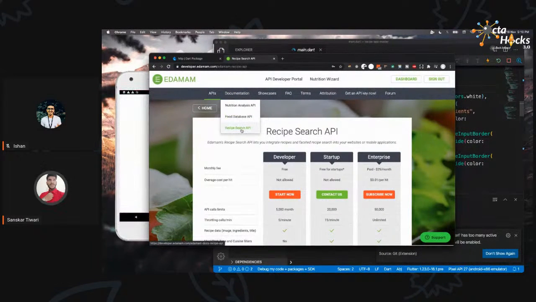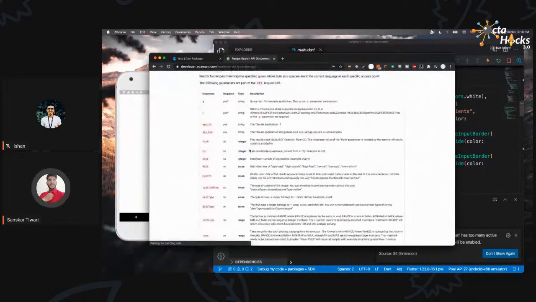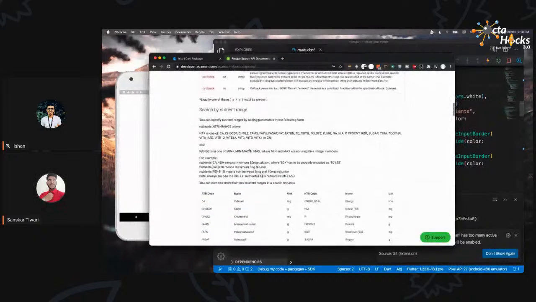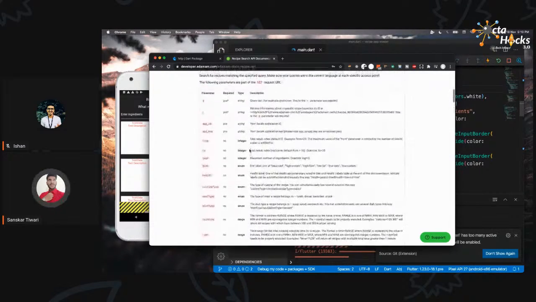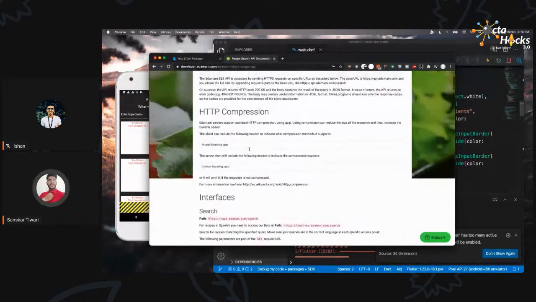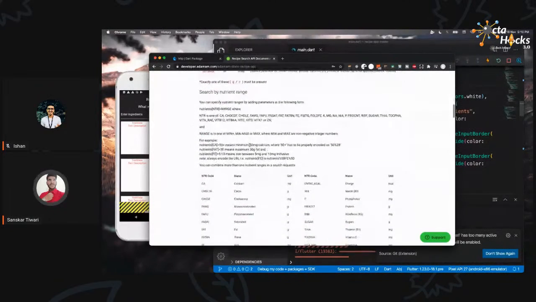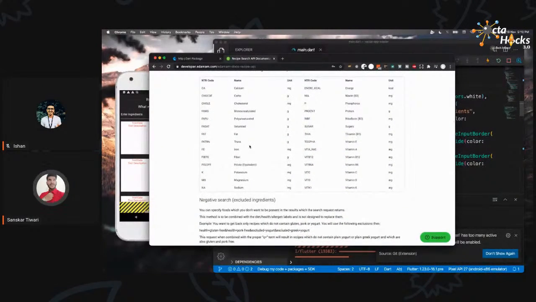Once that is done, you just have to visit this recipe search API. Once you do that, this is the page which will open. Now, this particular API is quite complex in itself. It provides you quite a lot of options which you can go through. But since we are a bit on time, we are going to go through the main one, which is that we will be able to search the recipe by the ingredients. What I mean by that is if we search for, for example, banana, it will show recipes which contain that as an ingredient. So banana milkshake and things like that.